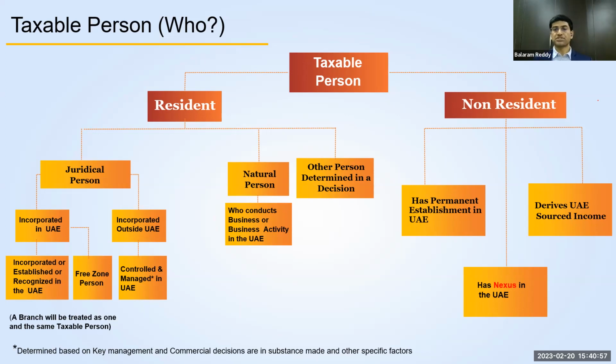And the ministry also has mentioned a nexus. If any non-resident has any nexus in UAE, the business income relating to that particular nexus will also be subject to tax in UAE. What a nexus is has not been defined in the decree law yet, so we'll have to wait and see in the future decree laws or future decisions from the ministry. In addition to this, any non-resident, if they derive any UAE sourced income, that will also be subject to tax. This again we'll discuss in detail in future slides. So this is the broad category of taxable persons, which are resident and non-resident, and so forth.